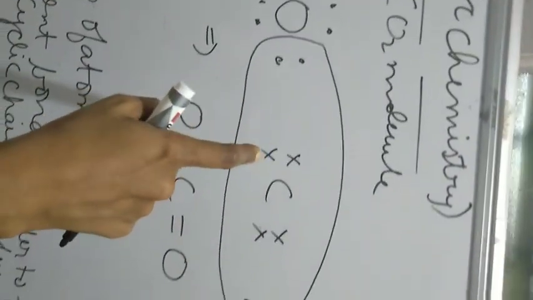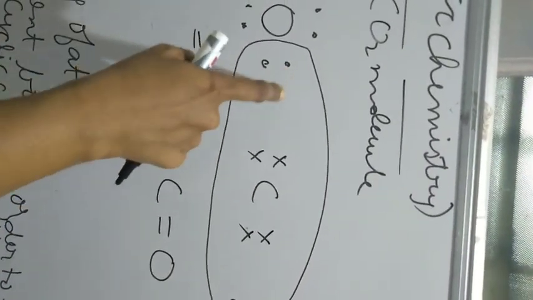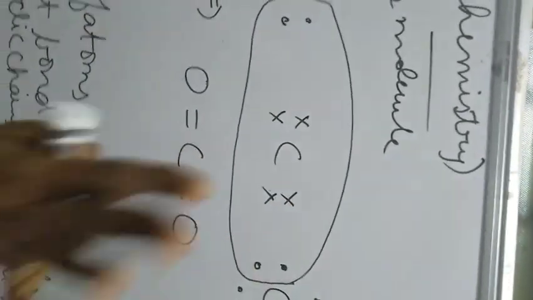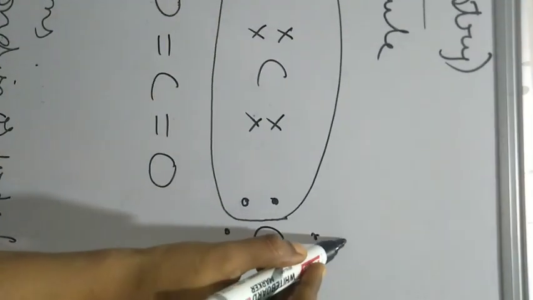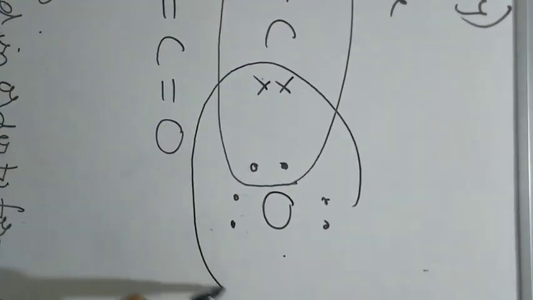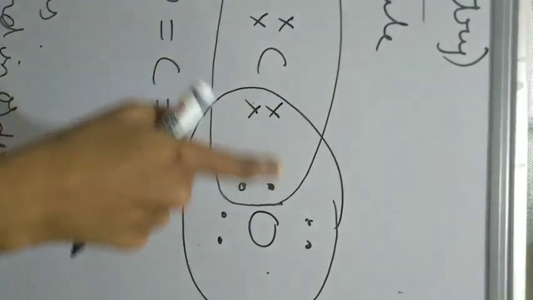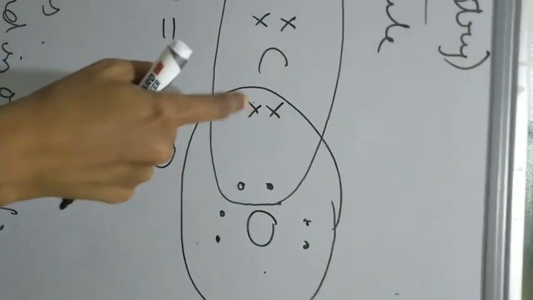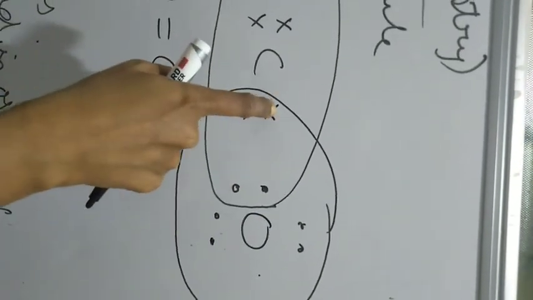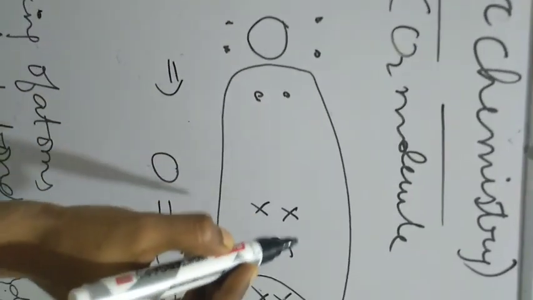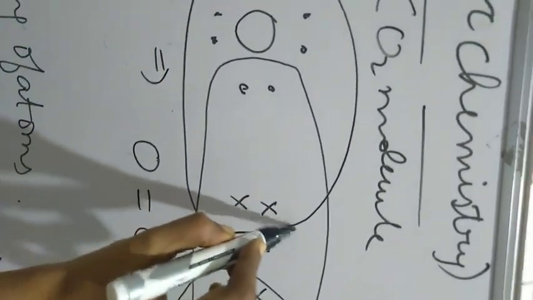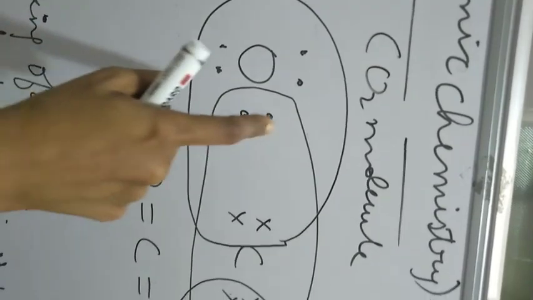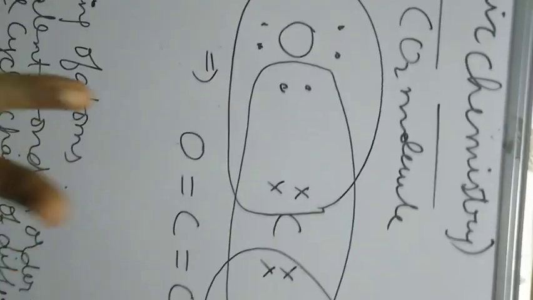So it is going to take all these electrons and become stable. Now how many electrons are there with carbon? 1, 2, 3, 4, 5, 6, 7, 8. Now carbon became stable. Now what about this oxygen? Oxygen is going to be represented like this. So 1, 2, 3, 4, 5, 6, 7, 8. So oxygen, how many pairs is it sharing? First pair, second pair, 2 pairs. What about this oxygen? This oxygen also is going to share like this. So oxygen 1, 2, 3, 4, 5, 6, 7, 8. 8 electrons are there with oxygen.